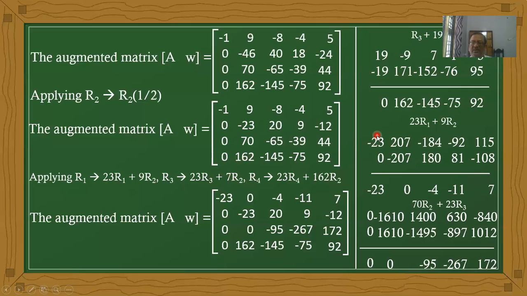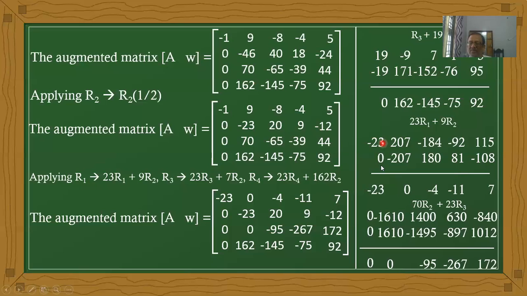Therefore minus 23, 23 times 7 is 161, 23 times 8 is 184, 23 times 4 is 92, 23 times 5 is 115. Next, 9 times the second row: 9 times 0 is 0, 9 times minus 23 is minus 207, 9 times 20 is 180, 9 times 9 is 81, 9 times minus 12 is minus 108.